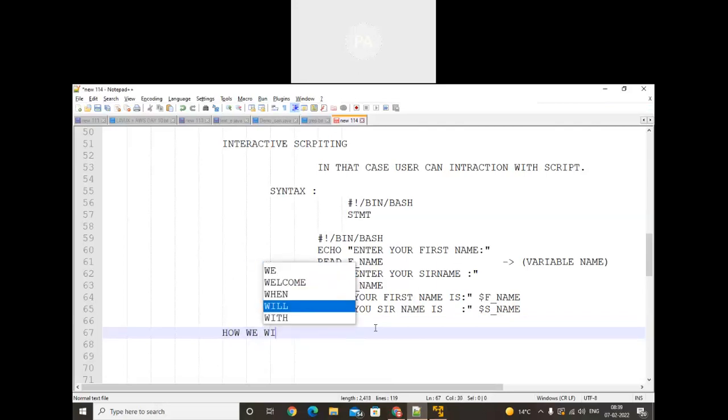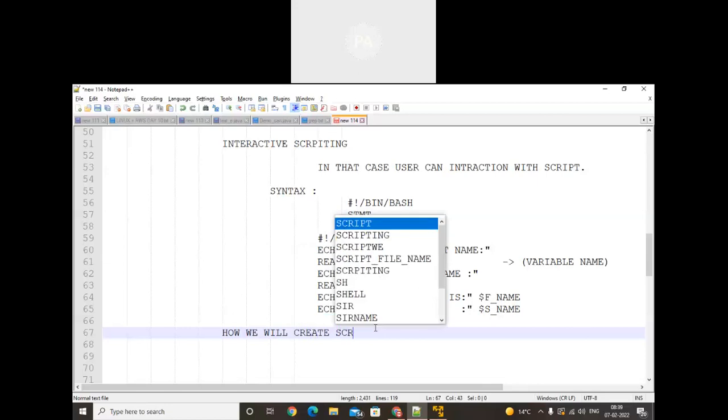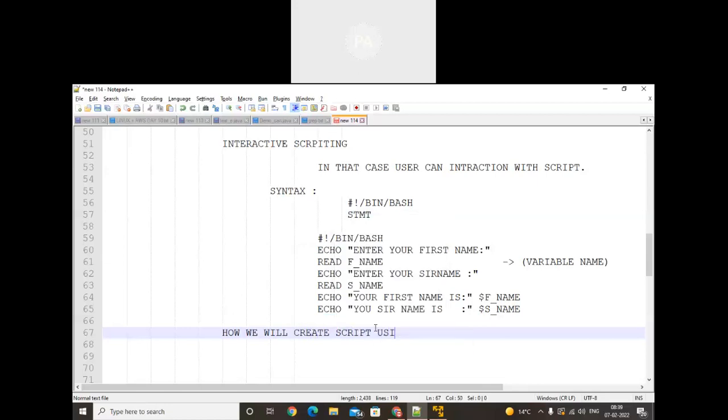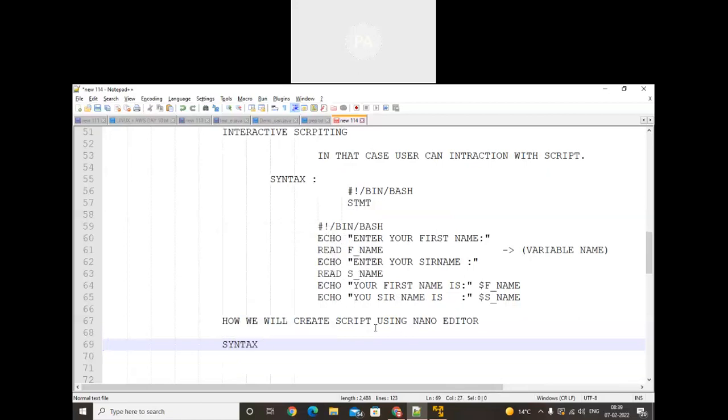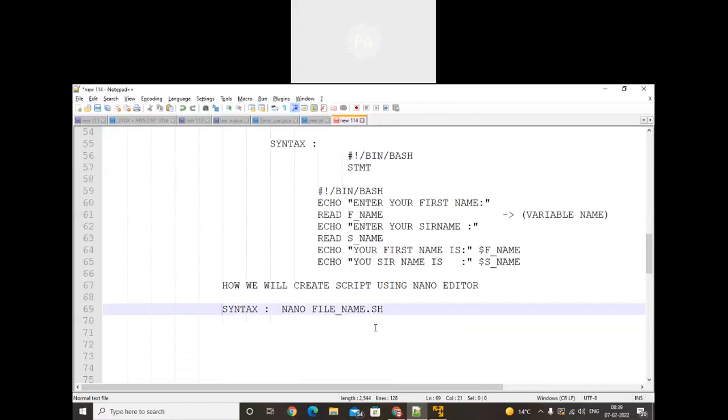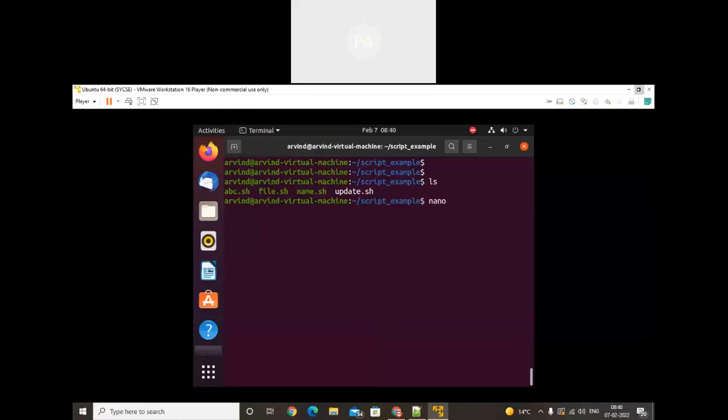how we will create a script using nano editor. In that case, I will write some statements. What will be the syntax? Syntax will be nano and after that the file name, whatever it may be, .sh. Okay, if you want to create a normal file then don't use .sh. So just open that file with nano. For example, I want to create xyz.sh.